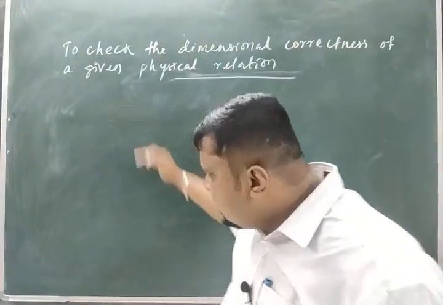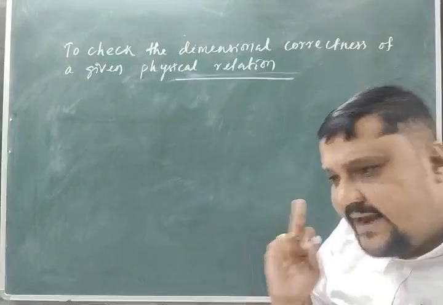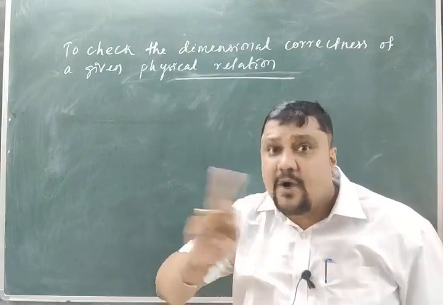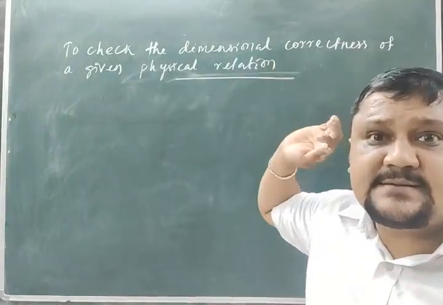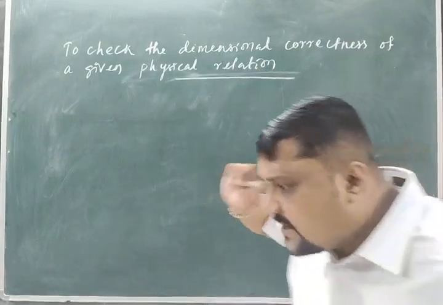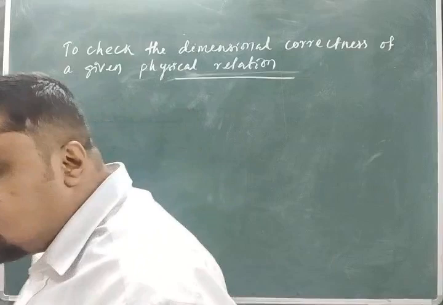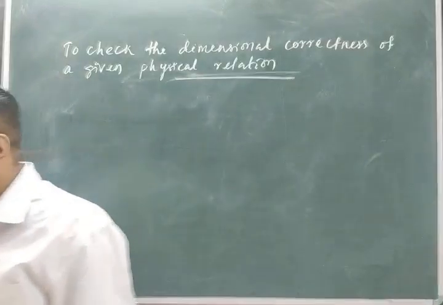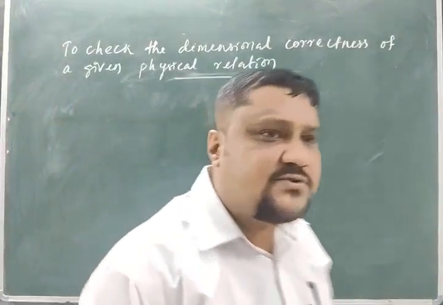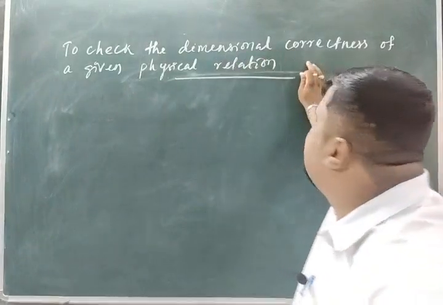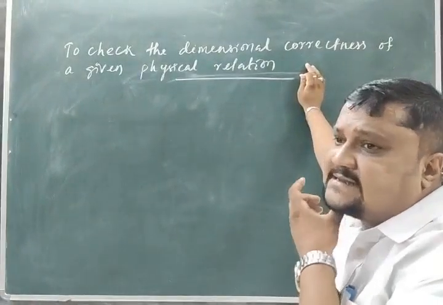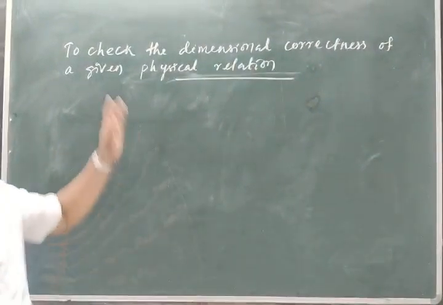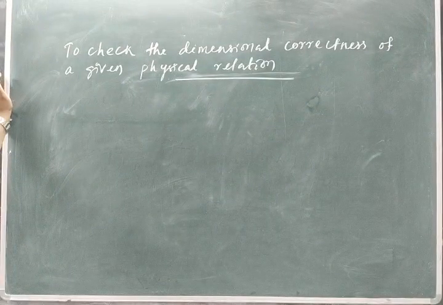In this discussion, we will know that a relation is dimensionally correct, but absolute correctness cannot be decided by dimensional correctness. Knowing that a relation is dimensionally correct does not mean it is always physically, or absolutely, correct. That's why it is written here: to check the dimensional correctness of a given physical relation. Now you use the principle of homogeneity, and you can check the dimensional correctness of a given physical relation.